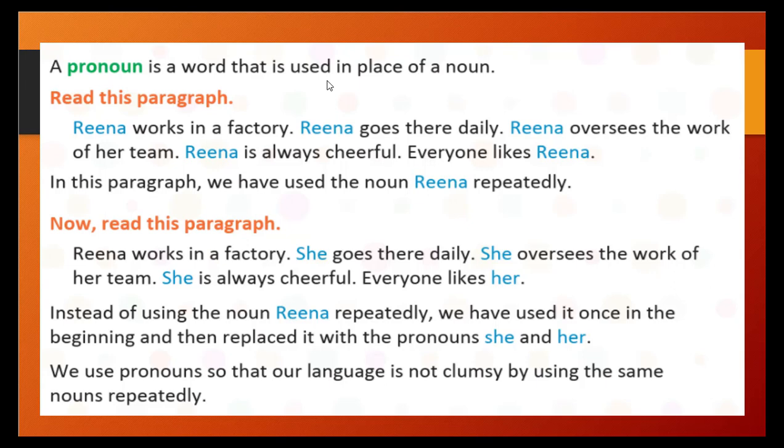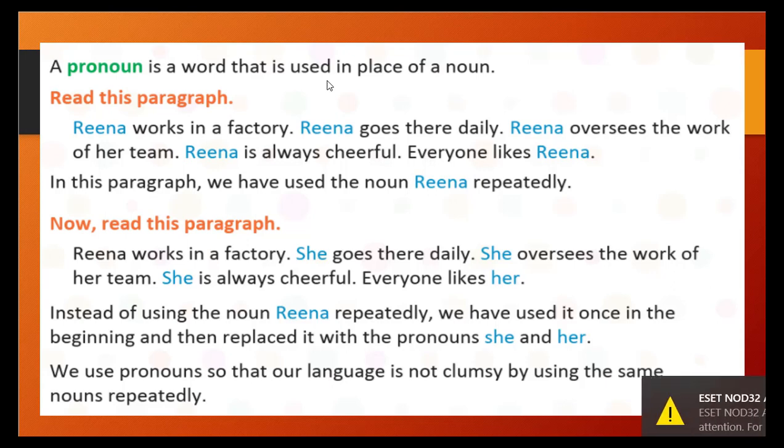Rina works in a factory. She goes there daily. She oversees the work of her team. She is always cheerful. Everyone likes her. You see here, we have used she and her in the place of Rina.